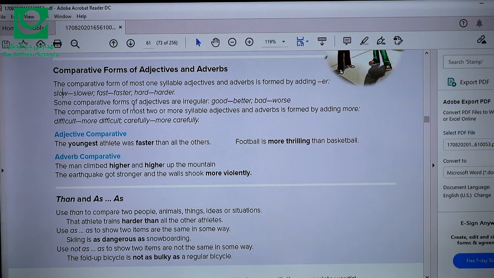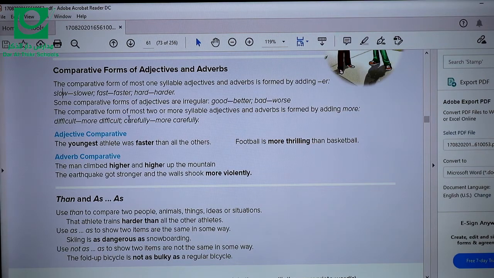Some comparative forms of adjectives are irregular. For example, good, we cannot add er to good, but we can change good into better and bad into worse. For example, this laptop is better than the old one.